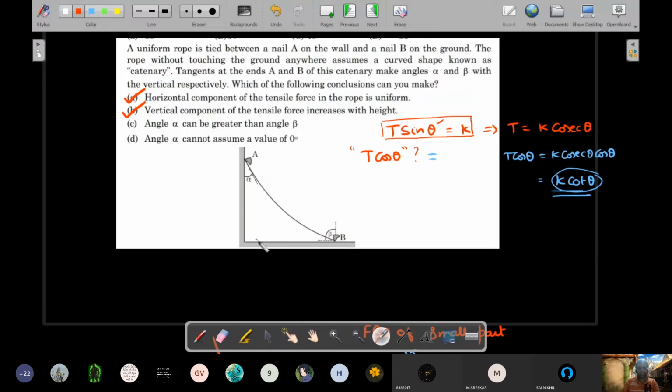So anytime B is slightly to the right of the wall, you will always get a catenary in which alpha will not be equal to 0 degrees, as you could clearly see. Okay, right. So D also should be marked as an answer.